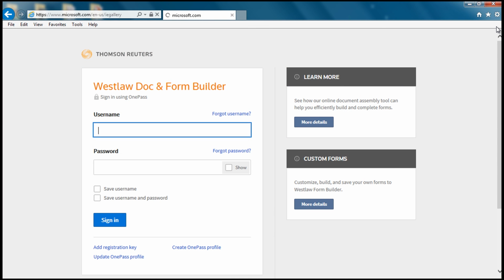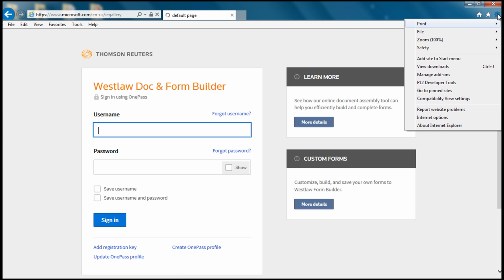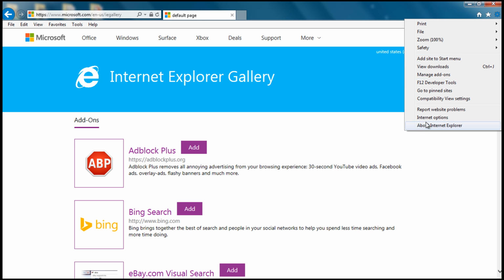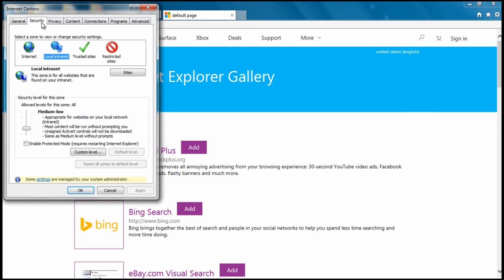Before we jump into the migration, we will want to check some settings to ensure the migration tool installs and runs properly. First, let's go to the upper right-hand corner and look for the gear icon below the red X to close the browser. Click on the gear icon and go down to Internet Options. Click on the Security tab at the top.